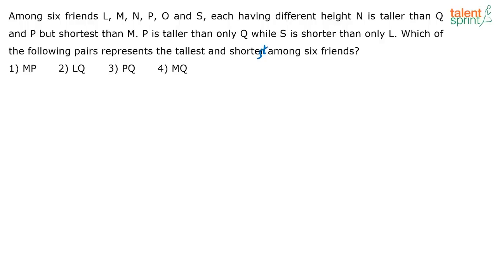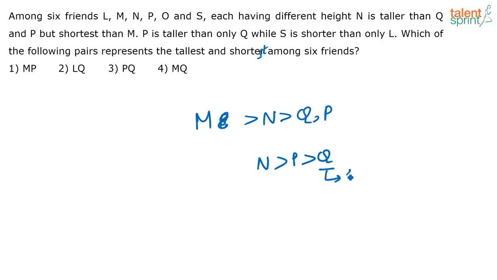So let's just arrange these people according to their height. What is given? N is taller than Q and P but shorter than M. P is only taller than Q, or I can say N is greater than P is greater than Q. P is taller only than Q means Q is the shortest for sure. Then you have M here, and then what are they saying?